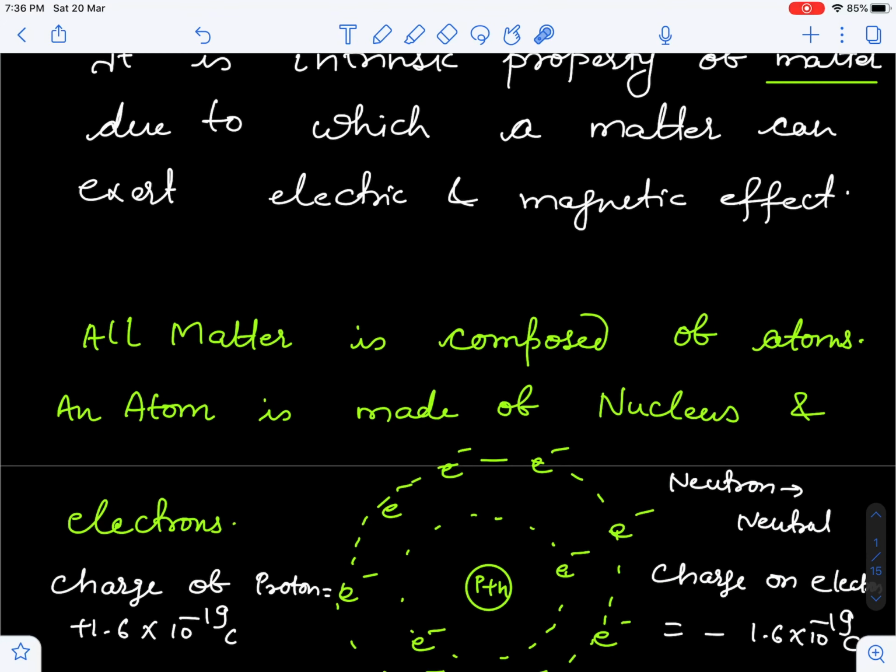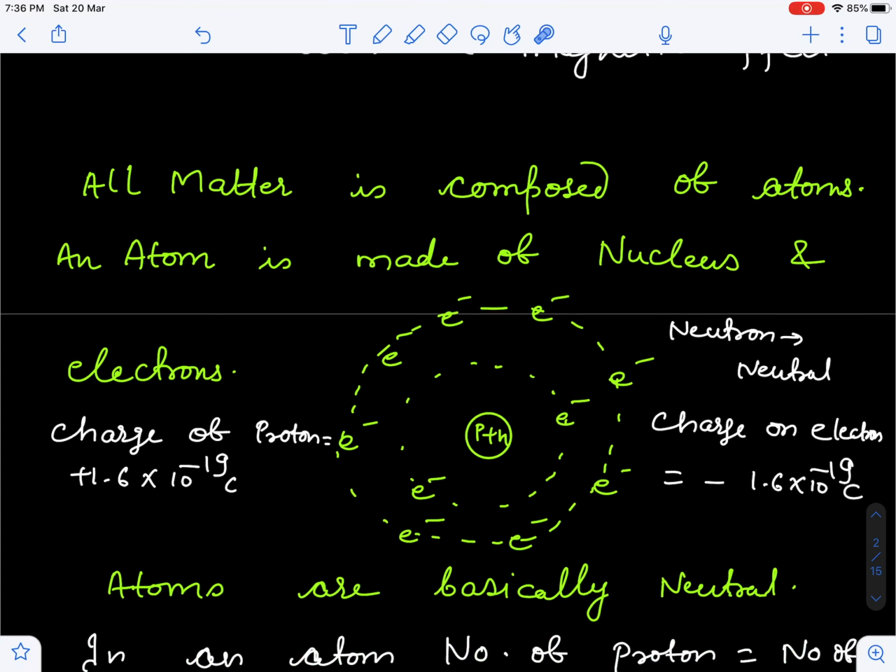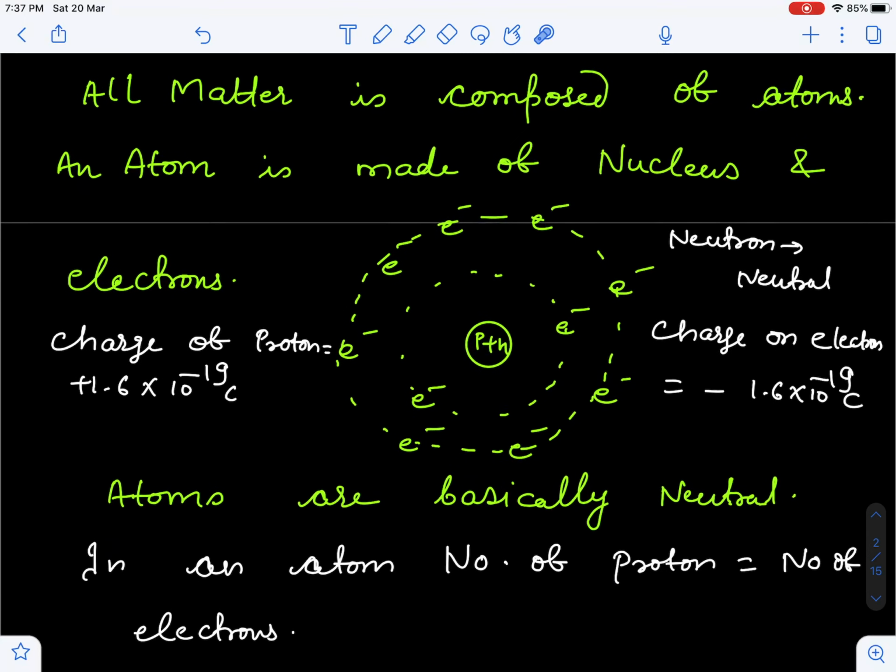All matter is composed of atoms. An atom is made up of a nucleus and electrons. This is the nucleus, which contains protons plus neutrons, and the electrons revolve around the nucleus in circular orbits. The neutron is basically neutral. Charge on a proton is 1.6 into 10 to the power minus 19 coulomb, and that of an electron is minus 1.6 into 10 to the power minus 19 coulomb.